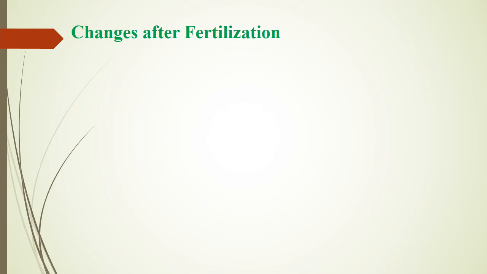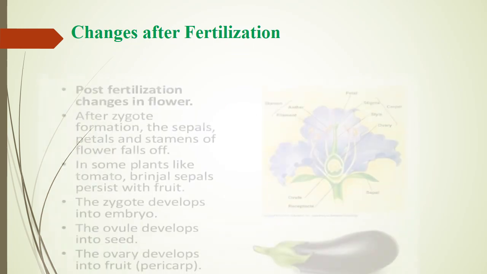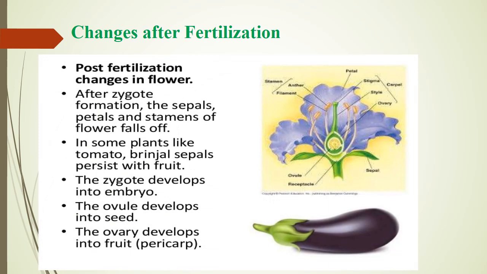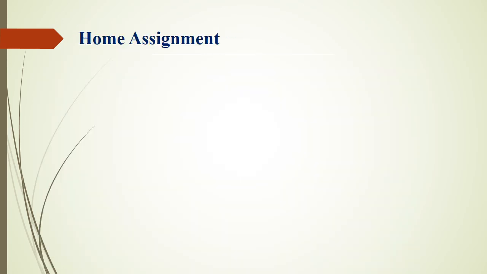So, changes after fertilization. Dear students, after fertilization, several changes take place in the flower. The sepals, petals and stamens dry up and fall off. The fertilized egg inside the ovary develops into an embryo. Ovules become seeds. The ovary grows large and develops into a fruit. The fruit protects the seed or seeds. So these are the changes after fertilization.